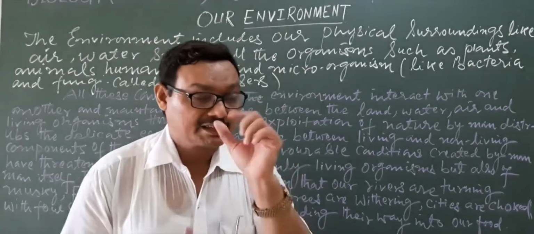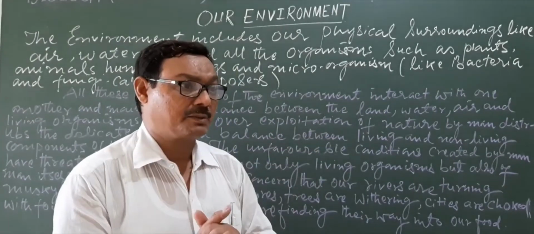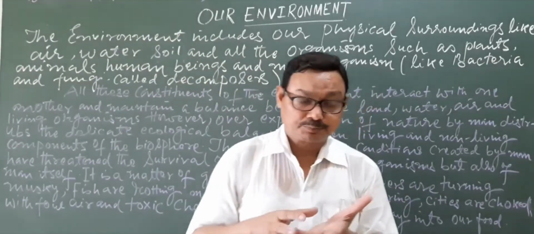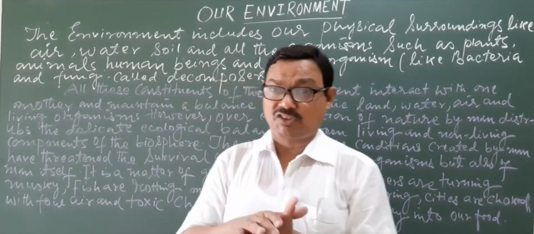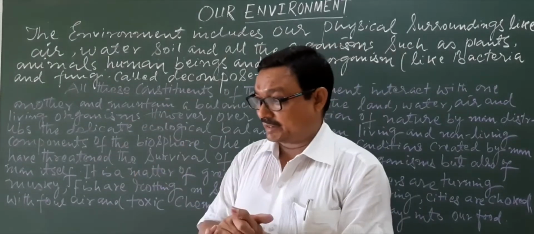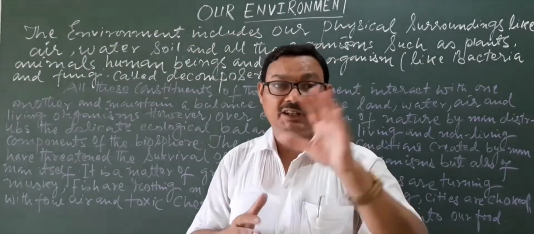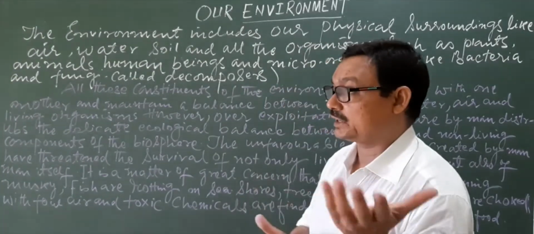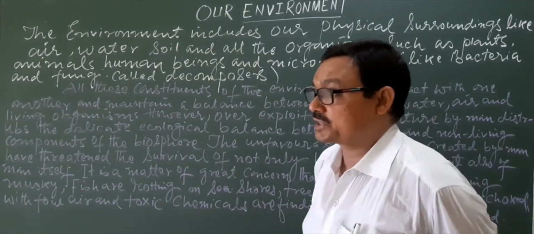In the example of the digestive system, you have seen that in our system, by the biochemical process or by the actions of the enzymes, the complex food materials are broken into simpler forms.